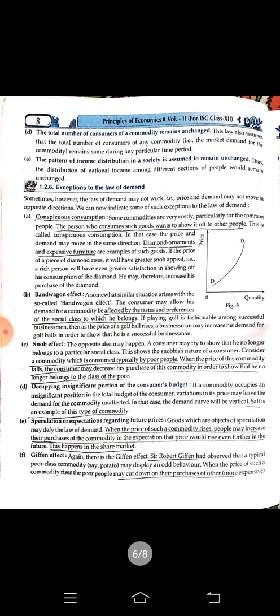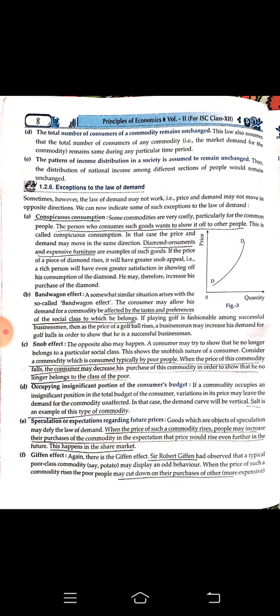Next, number E, that is speculation or expectations regarding future price. If the price has increased, then supposedly the demand must decrease. But here it is just coming opposite. If the price has increased, the people are buying more of it. Why? Because they are afraid that in future the price can increase more than this.